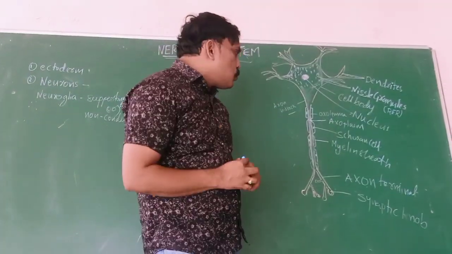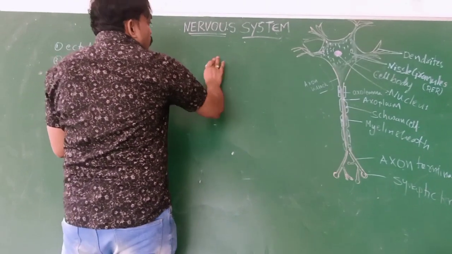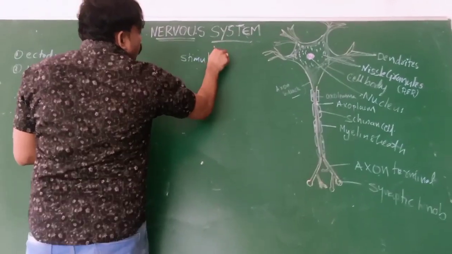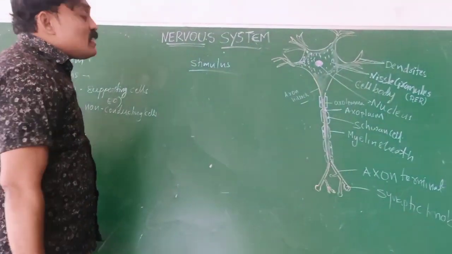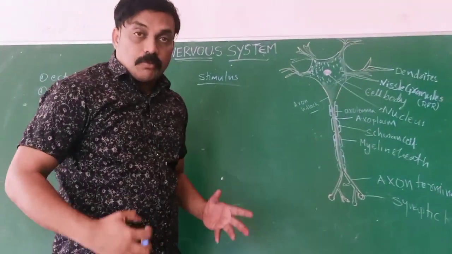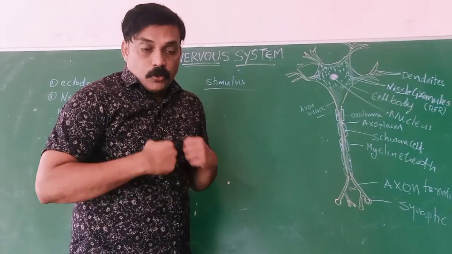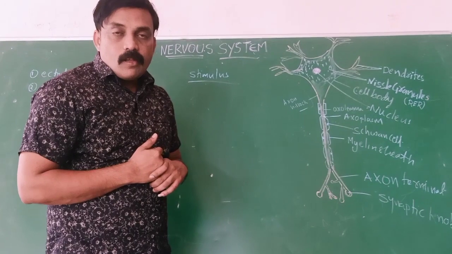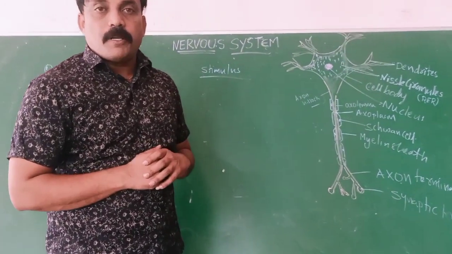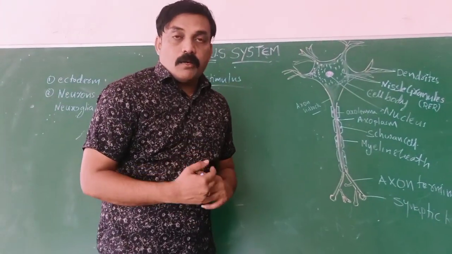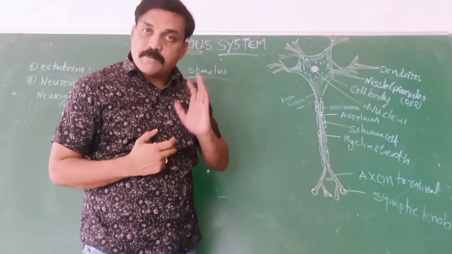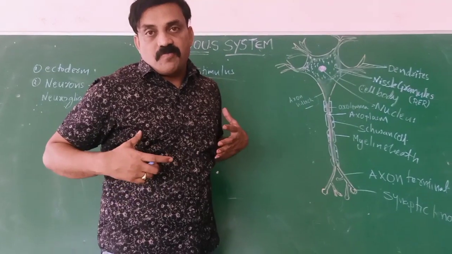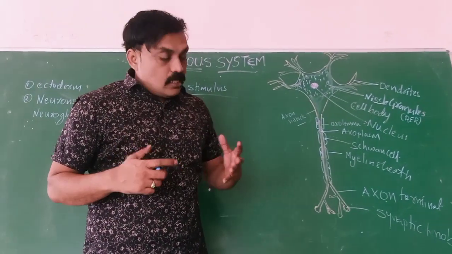What is the main use of the nervous system? The nervous system is useful to detect the stimulus and give the response, and to pass the messages. In our body, there is the central nervous system, the peripheral nervous system, and the autonomic nervous system. The brain and spinal cord we can call the central nervous system.